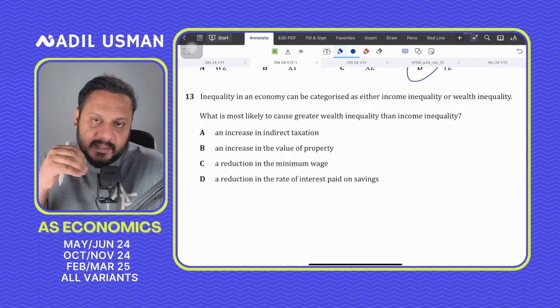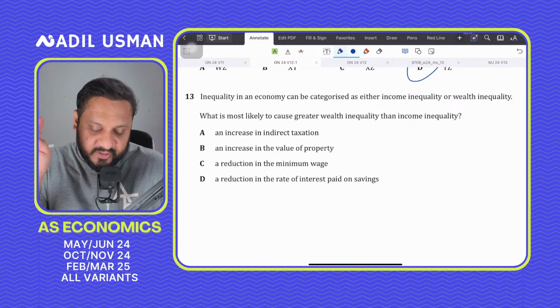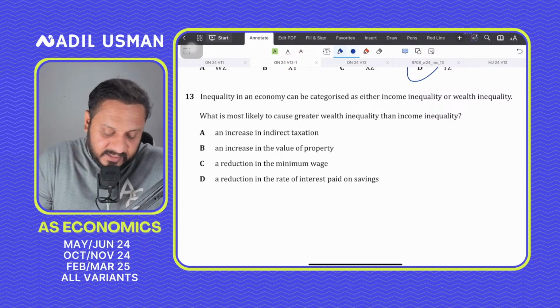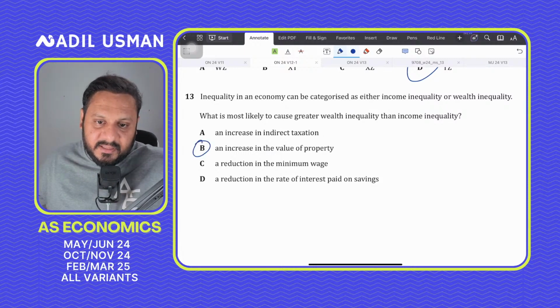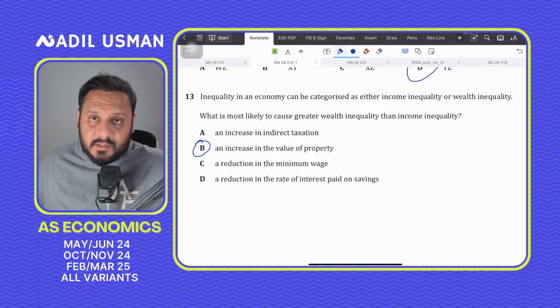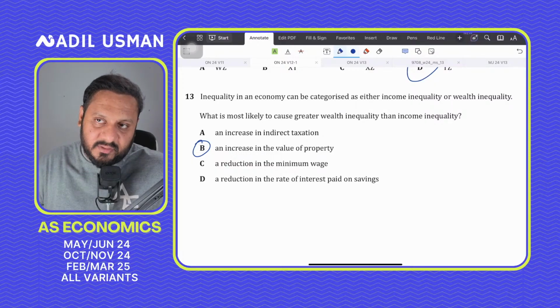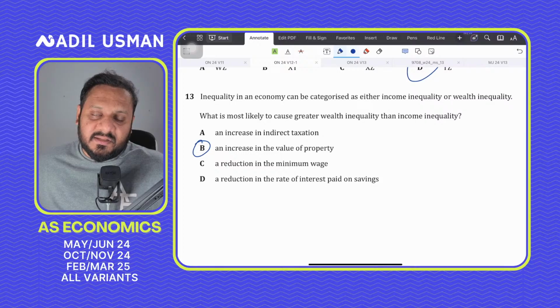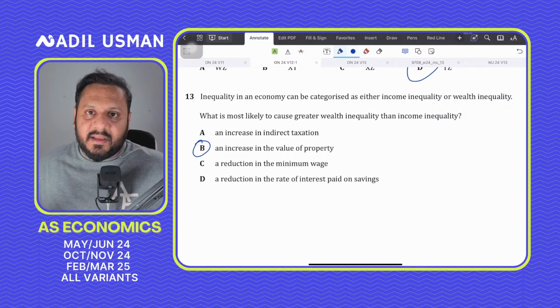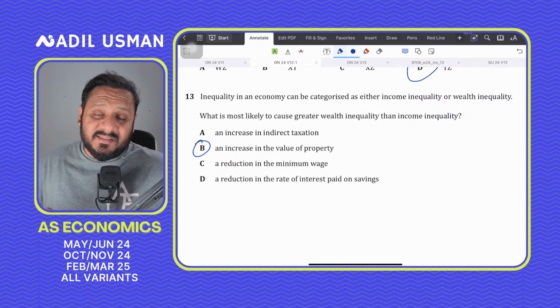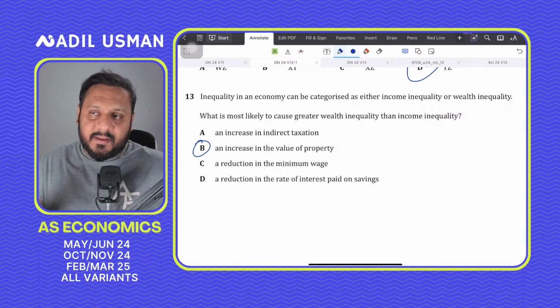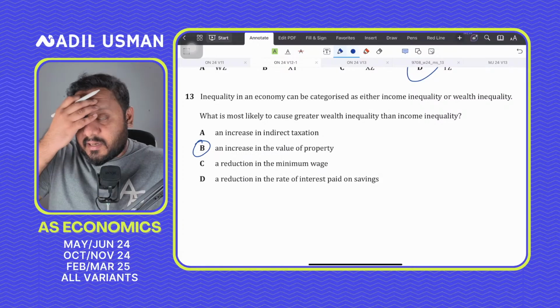See, wealth inequality includes your assets like property, shares, and land, right? So when the property value increases, the answer is B, because when the property value increases, the asset owners typically, and these asset owners are not poor, these are rich people, so typically the richer individuals, would again gain more wealth. This is the reason why during inflation the asset prices go up, and that's why it creates an unequal distribution.